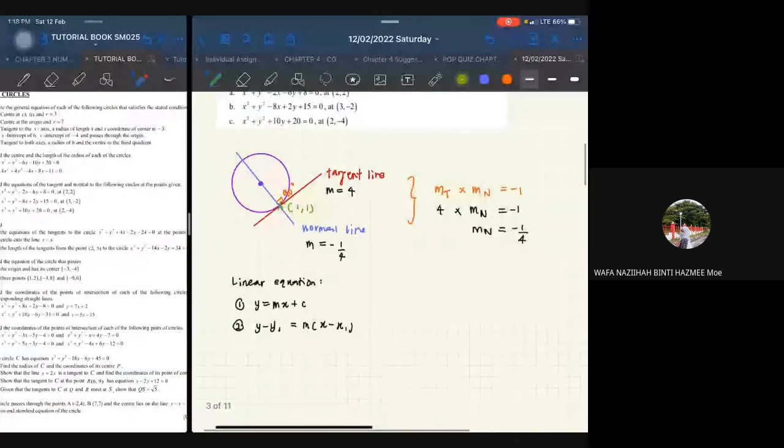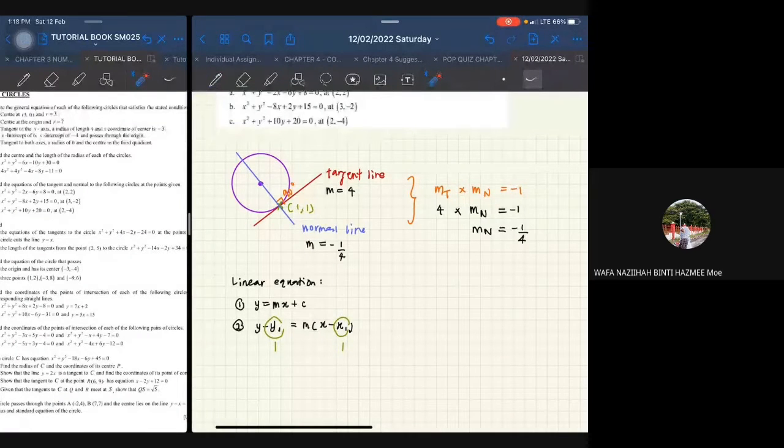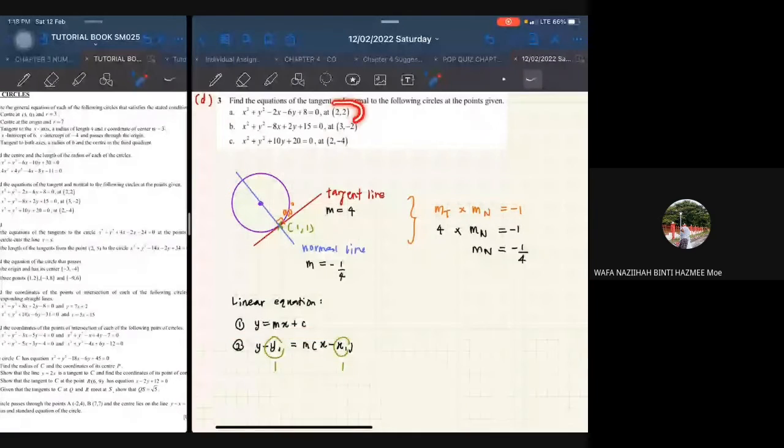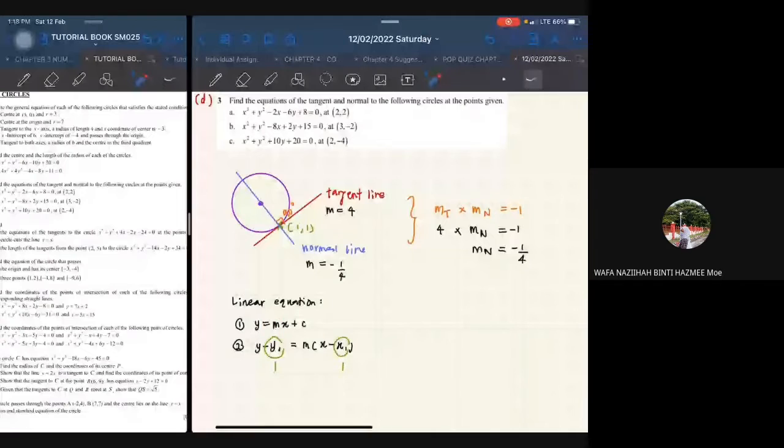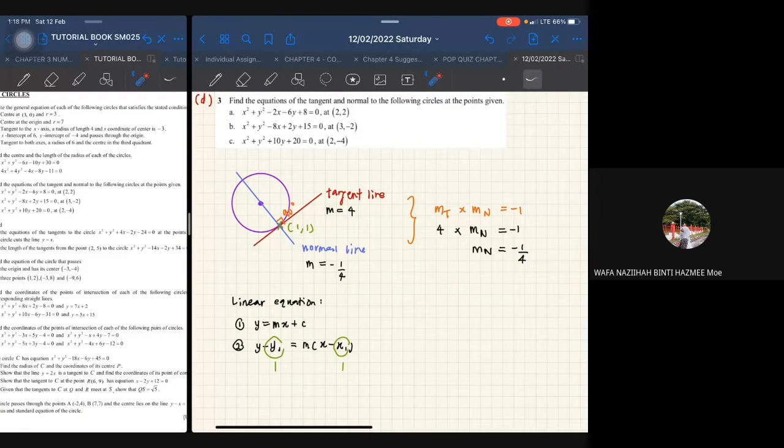You have to substitute it in here. For this case I think we will use the second equation, because we know our point, a point on the tangent, which is 2, 2. If we want to find the value of c, we can also use the first one. You substitute the value of y, which is 2, and the value of x, which is also 2, and then you need to know the gradient to find c. It is not difficult, but if you use the second formula, you get the equation straight away. With the first one, you have to find c first, then substitute it back into y equal to mx plus c.